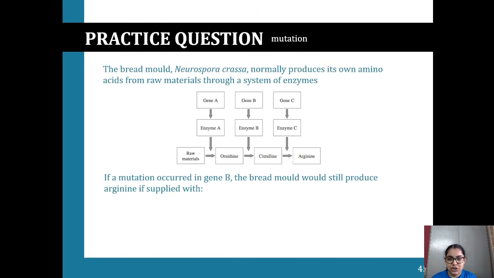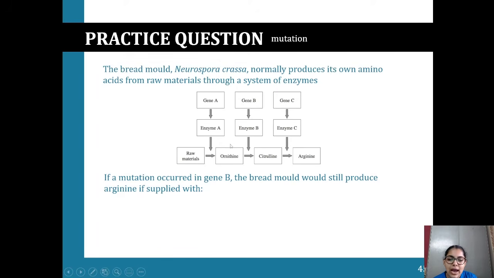So, a practice question now, let's do it. The bread mold, Neurospora crassa, normally produces its own amino acids from raw materials through a system of enzymes. So we see gene A, gene B, gene C, which produce enzyme A, enzyme B, enzyme C. Enzyme A added to raw materials gives us ornithine.